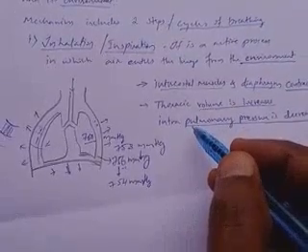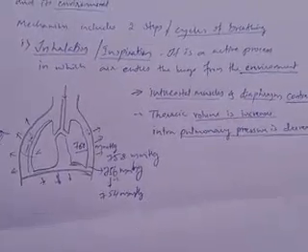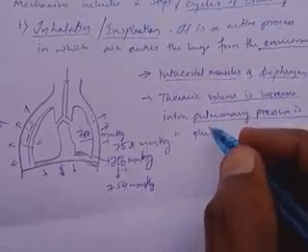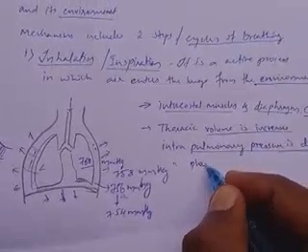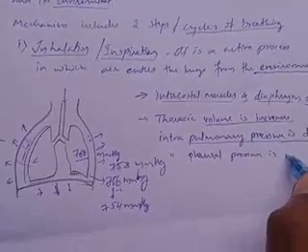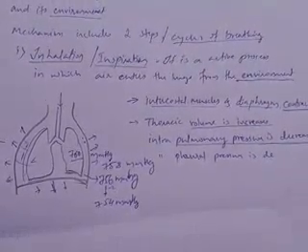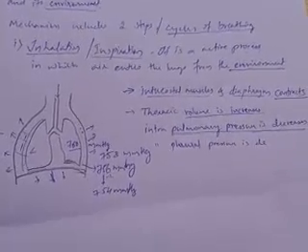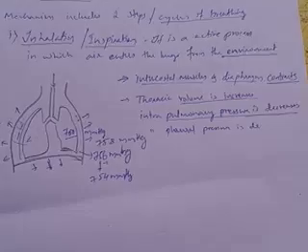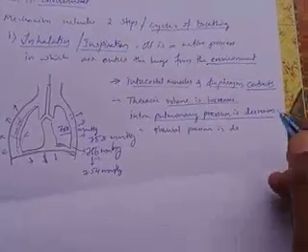And even as the air enters the lungs, intrapleural pressure also decreases. As you know already, the pleural membranes are there. The volume increases, and it causes the fall of intrapulmonary pressure, and the intrapleural pressure also decreases.